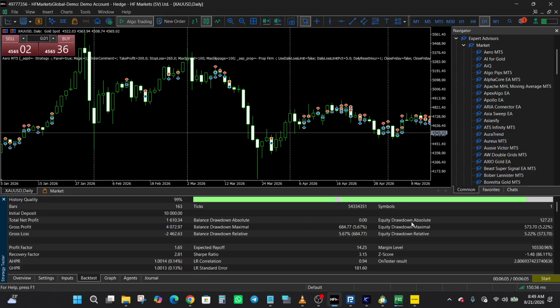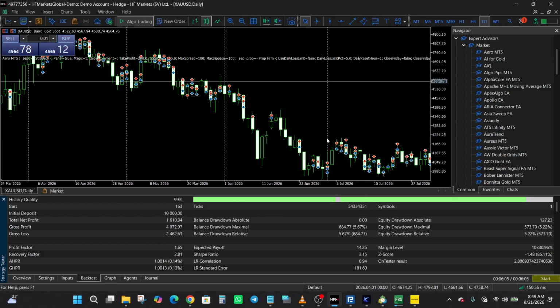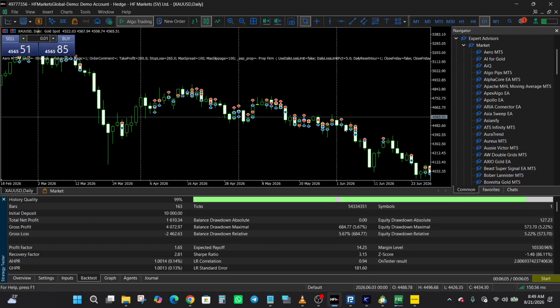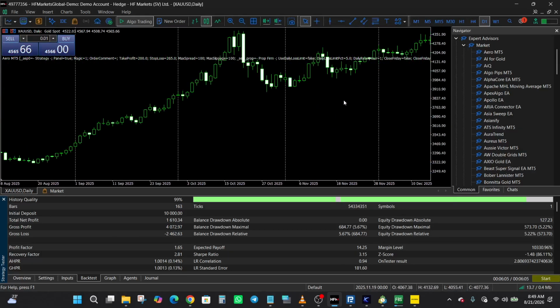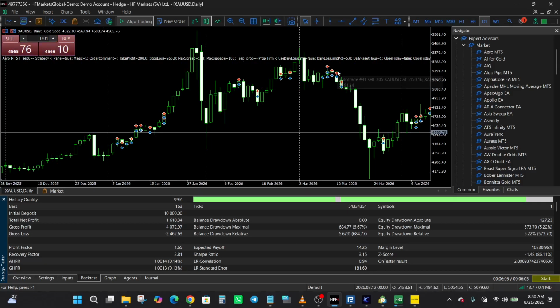So overall, Aero presents a clearly defined approach. Gold breakout trading, we can see quite a lot of trades executed here, right, on the chart. You can see open and close and all of that, right? So the trades are pretty close to each other on average, right? You can see that the open and close prices, you can see lots of trades were executed close to each other.